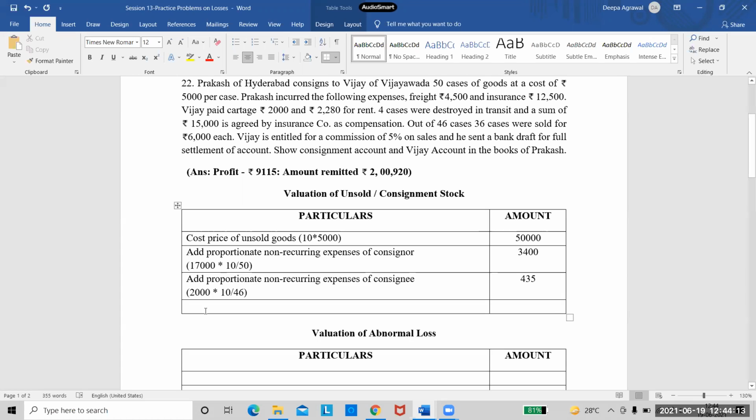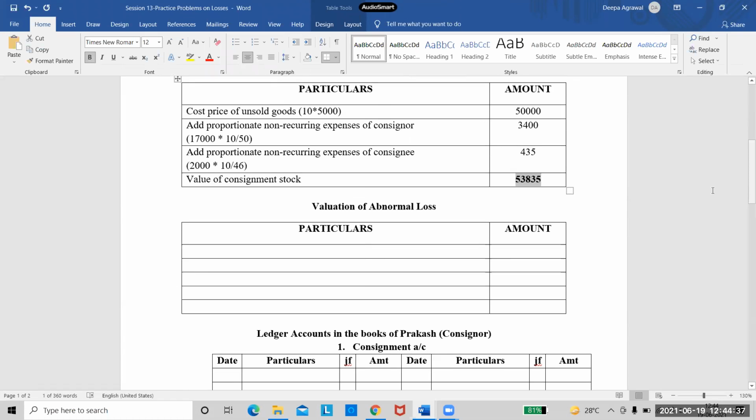So this is done. So now I will write the answer as value of consignment stock. Tell me the total quickly. How much is our consignment stock now? 53,835. Okay. So we got the value of our consignment stock. So it shows that you are understanding. So now abnormal loss also, you will only tell me the calculation.